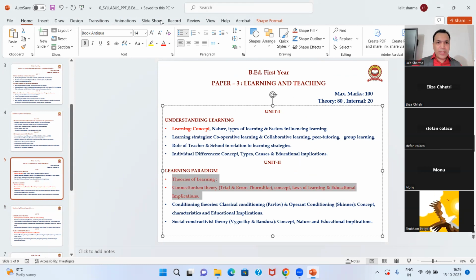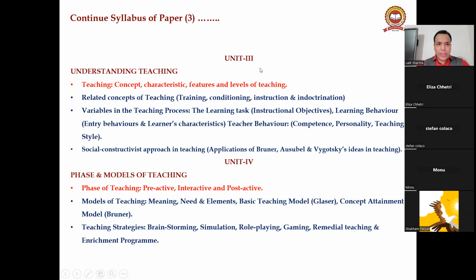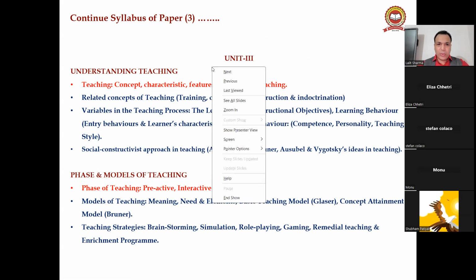I'll increase the size. This one, Unit 2: we'll discuss one theory of learning, and in Unit 2 on teaching, concept, characteristics and levels of teaching we have already discussed, and we'll discuss the phase of teaching. So 3 lectures we will discuss today.